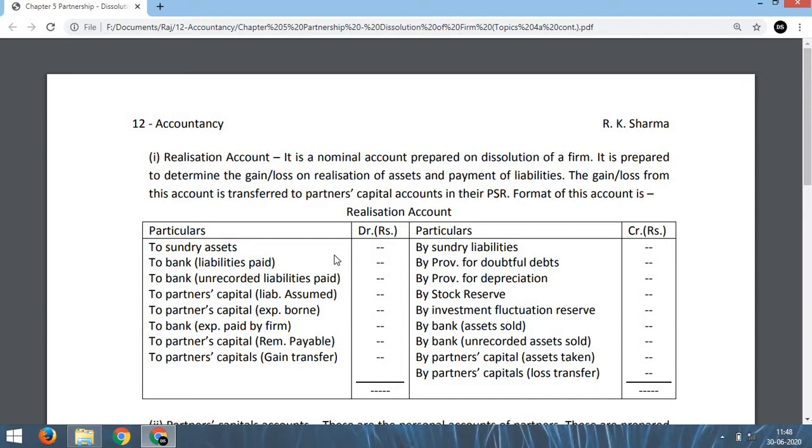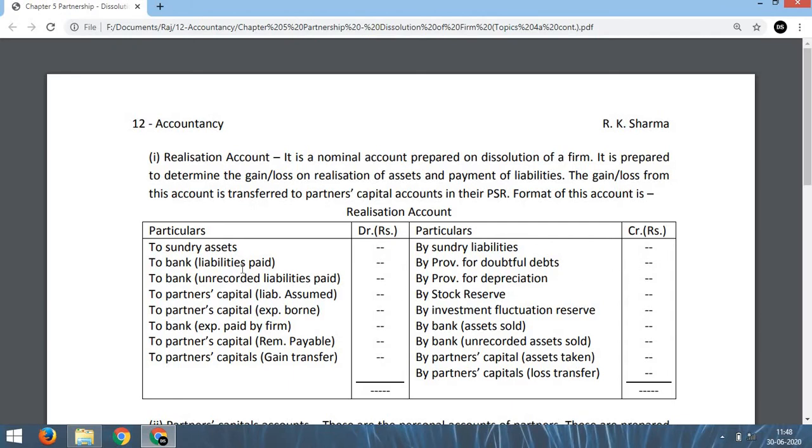But remember, while transferring the assets to this side, we have to transfer debtors and fixed assets at their gross value. That means on this side we have to write to sundry debtors at gross value and to fixed assets like land and building, plant and machinery, furniture at gross value, and their provisions are to be written on this side: by provision for doubtful debts, by provision for depreciation. That means this side we write the gross figure of debtors and assets, and their provisions, PBDD and provision for depreciation, are to be credited to this realization account.